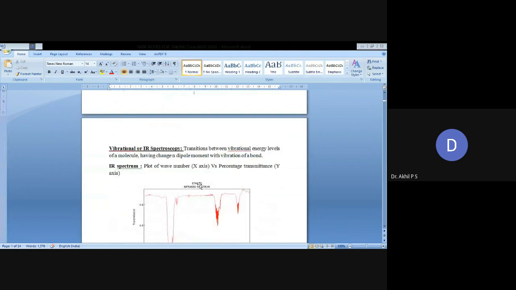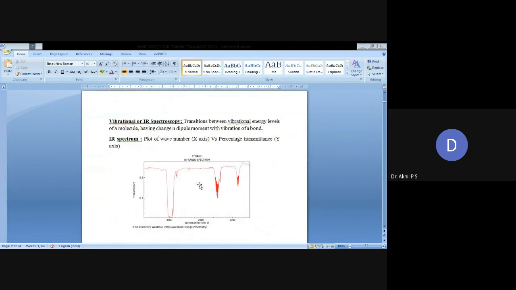Next, vibration or IR spectroscopy. It involves transition between vibrational energy levels of a molecule having a change in dipole moment with the vibration of a bond. An IR spectrum is a plot of wave number on the x-axis versus percentage transmittance on the y-axis.